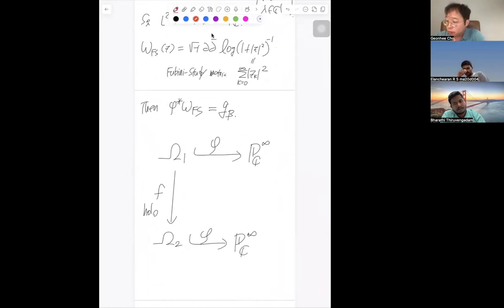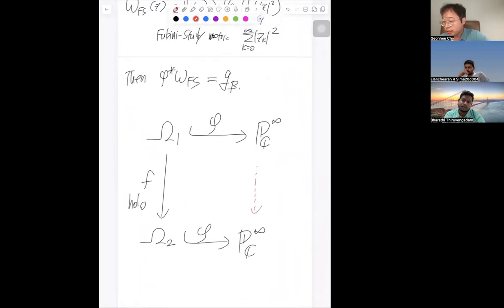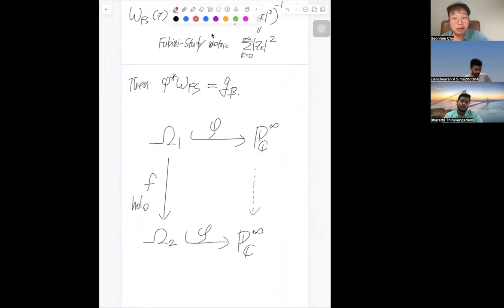So what do we want to do? We want to induce this map that makes the commutative diagram. This is mathematically the natural question to ask. Then my question: I have no idea how to define this map. I'm not even talking about the relation satisfying this commutative diagram.